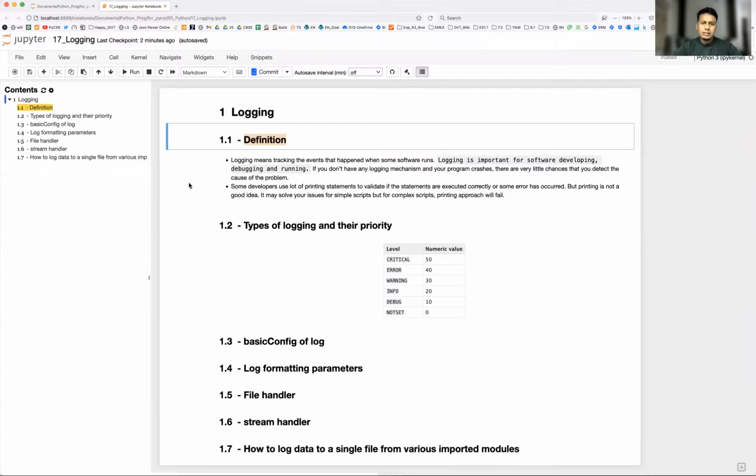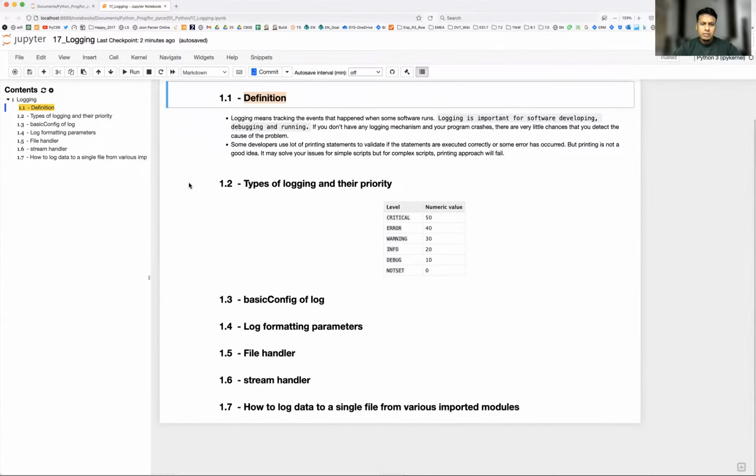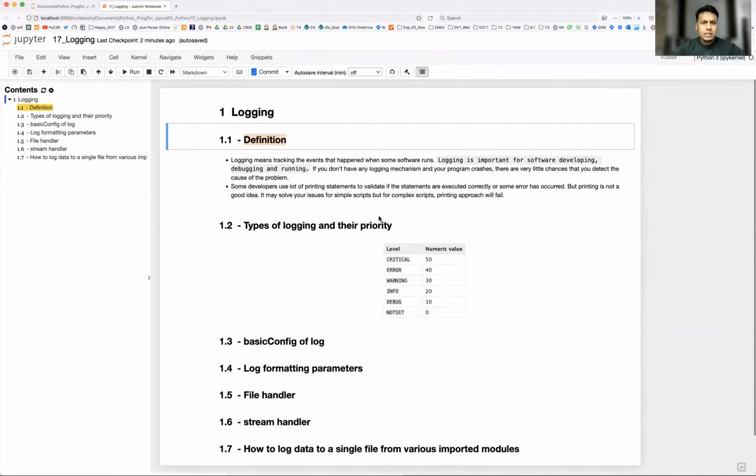Today I'm going to talk about Python logging. So let's see what all I have today. Under logging, we'll see its definition, what the various log levels and their priority are, what the basic config is, what various supported formatting parameters there are, what a file handler is, what a stream handler is, and how to log data in a single file from various imported modules. Okay, so let's see its definition.